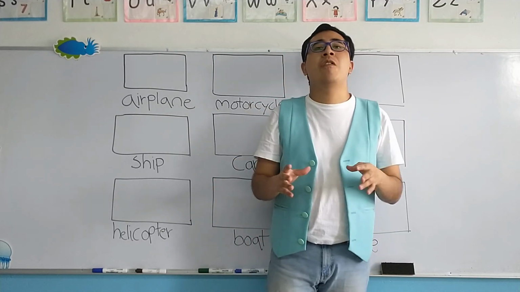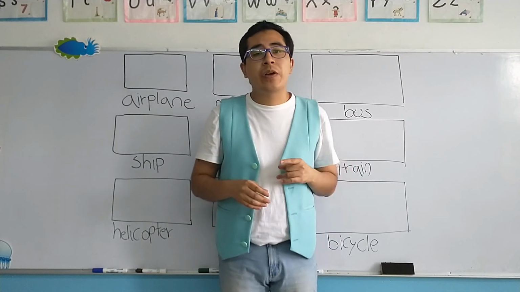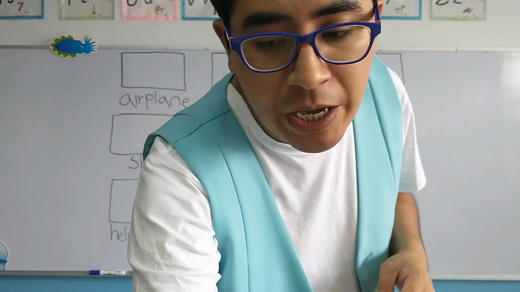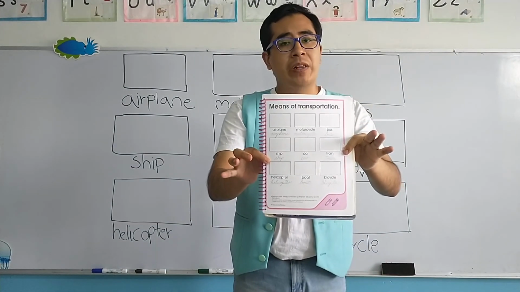So, the activity of today, my children, is part of your teddy book and it's located right here in this page. So, you know what comes next.